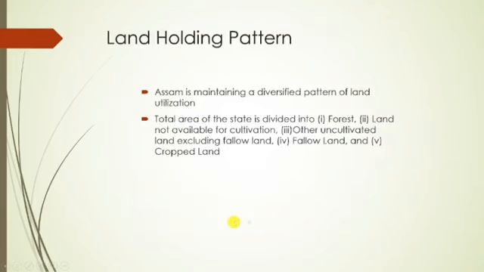If we look at the land holding pattern, we can understand that Assam is maintaining a diversified land holding pattern or utilization. This is because the land holding pattern in Assam is divided into forest, land not available for cultivation, other uncultivated land excluding fallow land, fallow land, and crop land. So these are the five categories into which all the geographical area of Assam has been divided.